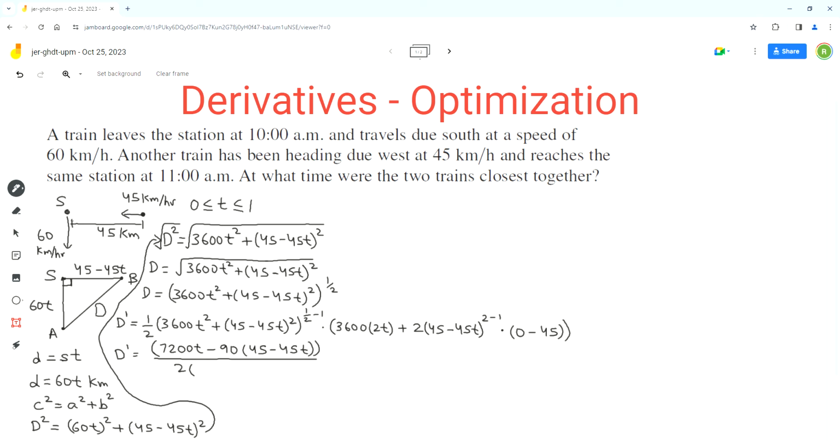The negative half will change to positive half in the denominator: 3600 t squared plus (45 minus 45t) squared, to the exponent half.